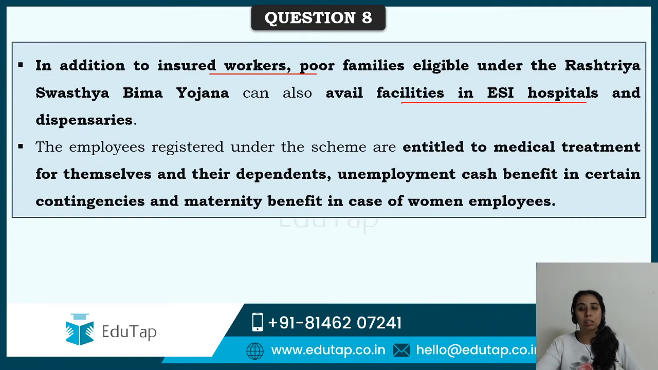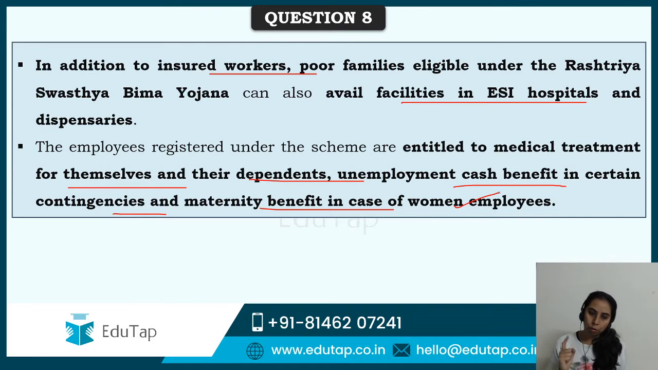Employees who are registered under this scheme are entitled to medical treatment for themselves and their dependents, unemployment cash benefit in contingencies, and also maternity benefit in case of women employees. This was again a very, very important point. Rashtriya Swasthya Bima Yojana I'll keep for some other lecture. We will discuss it some other time, but this was the clause of this yojana which was related to ESI, so that is why I covered it here in this lecture. I hope you will not forget it.